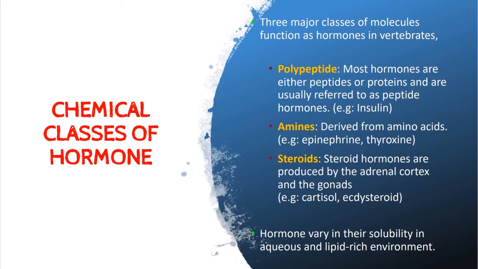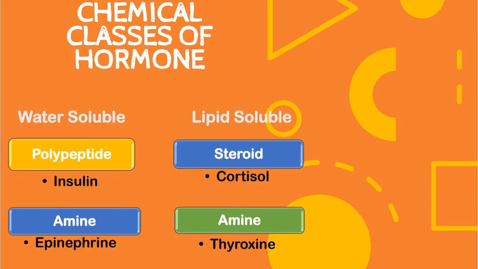Meanwhile, steroid, for example cortisol, refers to a group of hormones produced by the adrenal cortex and gonads. Gonads, for example, are the ovary and testes. And all hormones under steroid are non-water soluble, but their solubility is very high in lipid-rich environments.